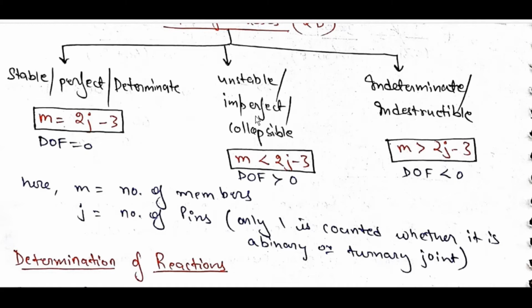Unstable or imperfect or collapsible: M less than 2j minus 3, degree of freedom greater than 0. Indeterminate or redundant: M greater than 2j minus 3, degree of freedom less than 0.